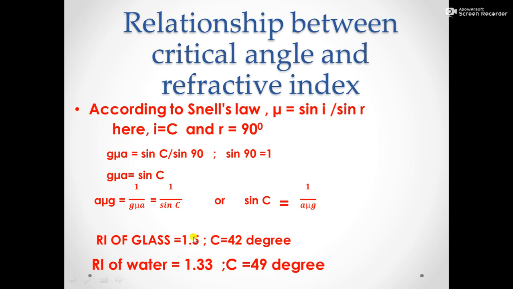Look here, the refractive index is more but critical angle is less. Here the refractive index is less, critical angle is more. So there is an inverse relation between refractive index and critical angle. One is increasing means the other is decreasing. Hope it is clear.